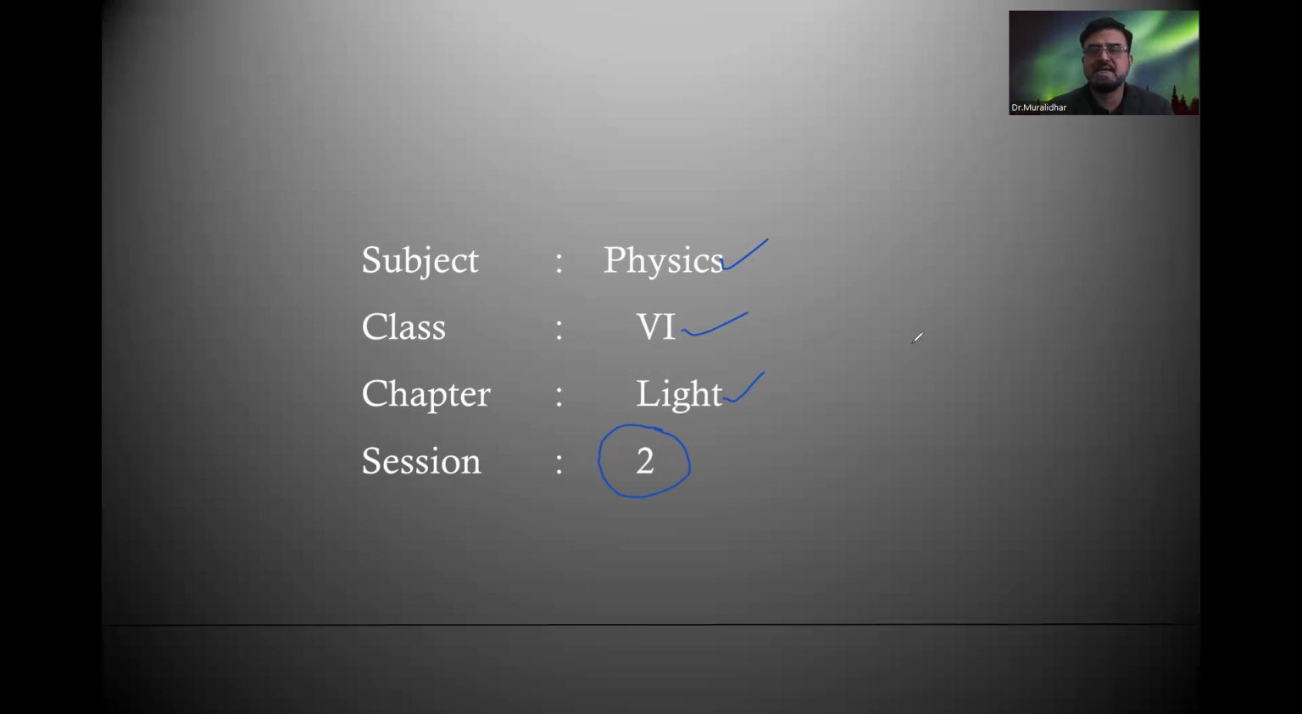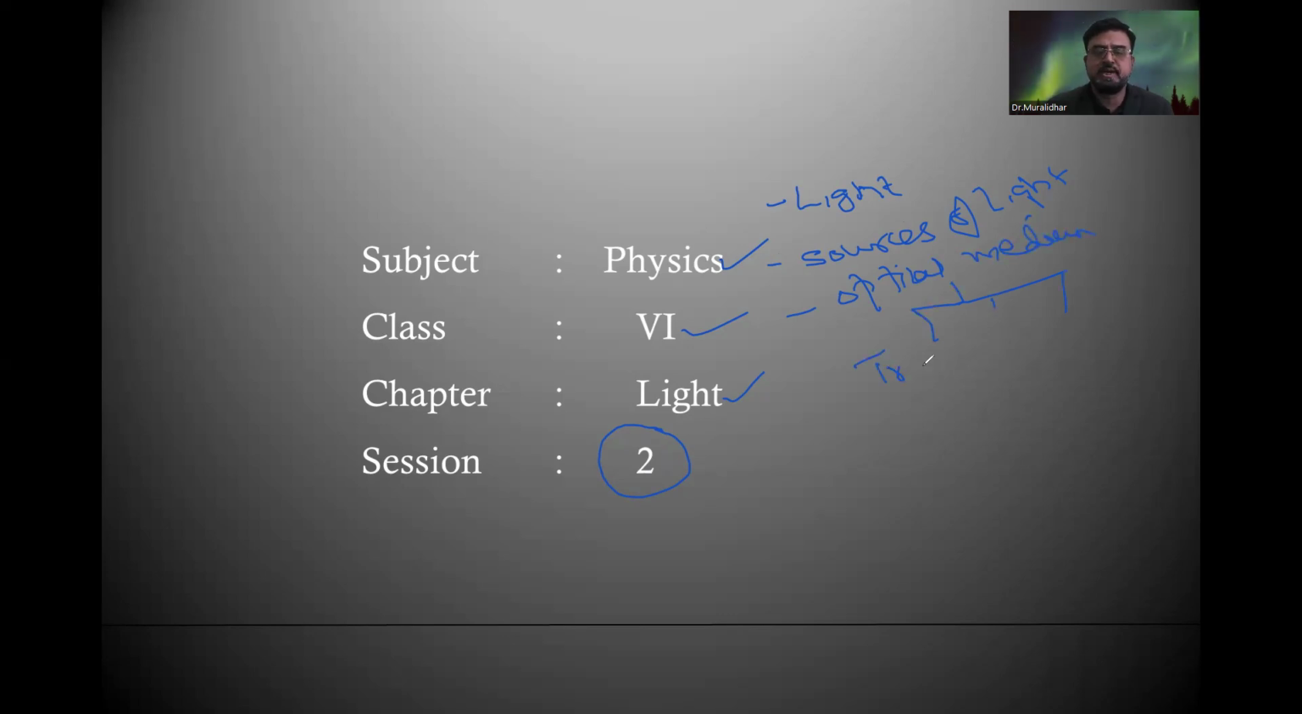In the last class, we discussed a few important concepts of light, like what is light, what are the sources of light, and what is meant by optical medium, and how this optical medium is classified into, first, transparent, second, translucent, and third, opaque. So we learned about these concepts in the last class.